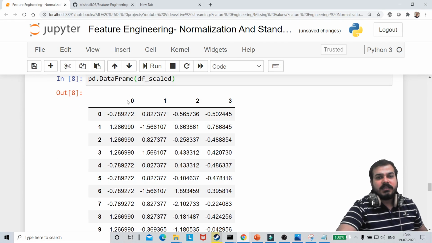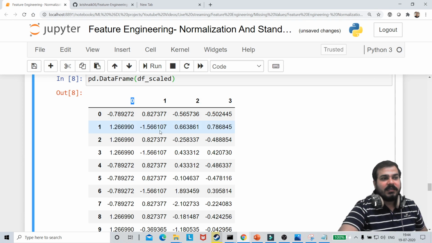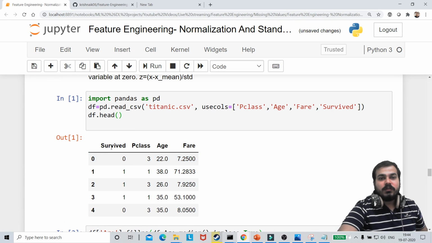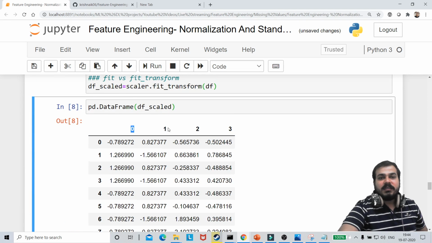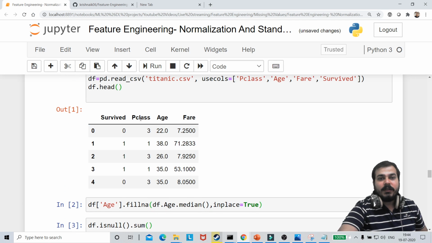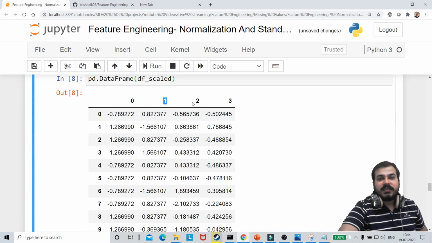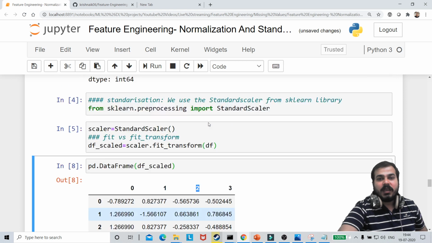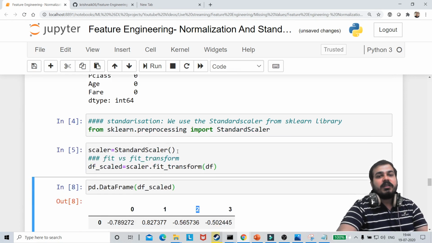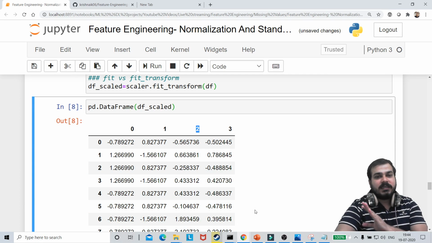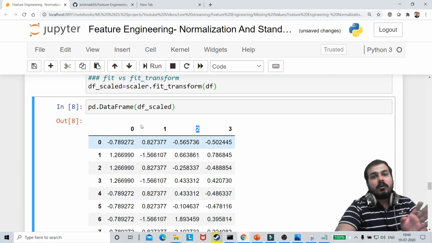Now see, guys, this first feature is equivalent to the Survived column, and this next feature is equivalent to Pclass. Then the second is equivalent to the other column. The transformation happens feature wise, not row wise.